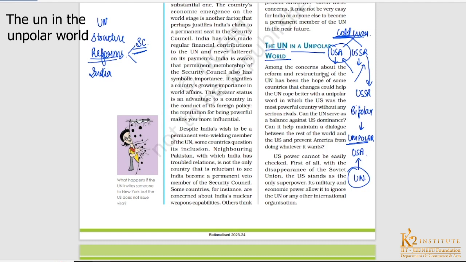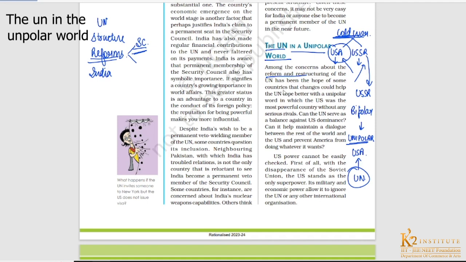So let's read it. Among the concerns about reforms and restructuring, we have already discussed that this entire chapter is revolving around reforms and restructuring. All the countries want some reform, and the restructuring of the United Nations we have discussed in really great detail.